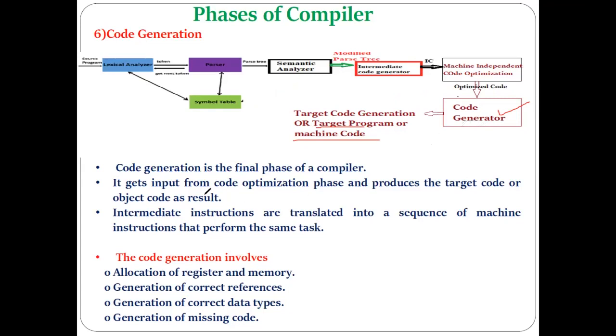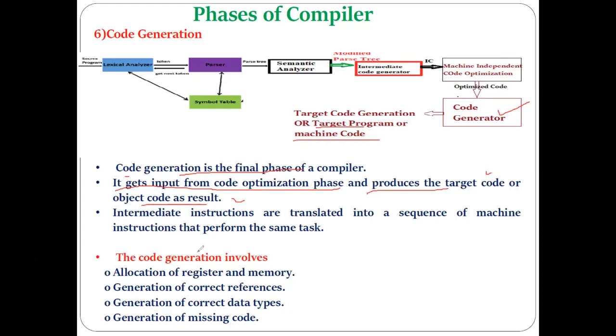Okay, so here also I have mentioned the same thing. Code generation is the final phase of the compiler. It gets the input from the code optimization phase and produces the target code or the object code as a result. So it takes the optimized code from the code optimization phase as input and tries to produce the target code, the object code, or the machine code as the final result.